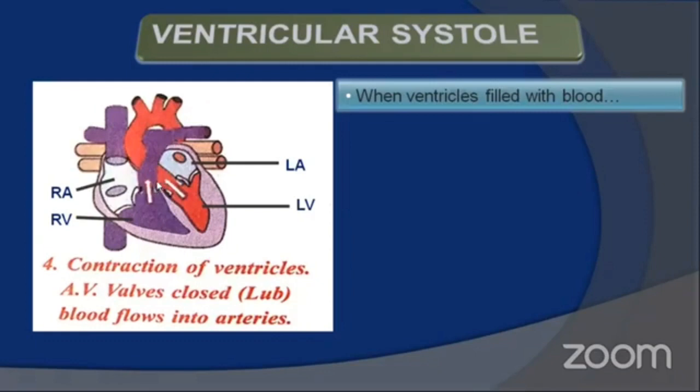That action potential is sent to the bundle of His, and through the bundle of His to the left and right branches, and through them the action potential passes to the Purkinje fibers.